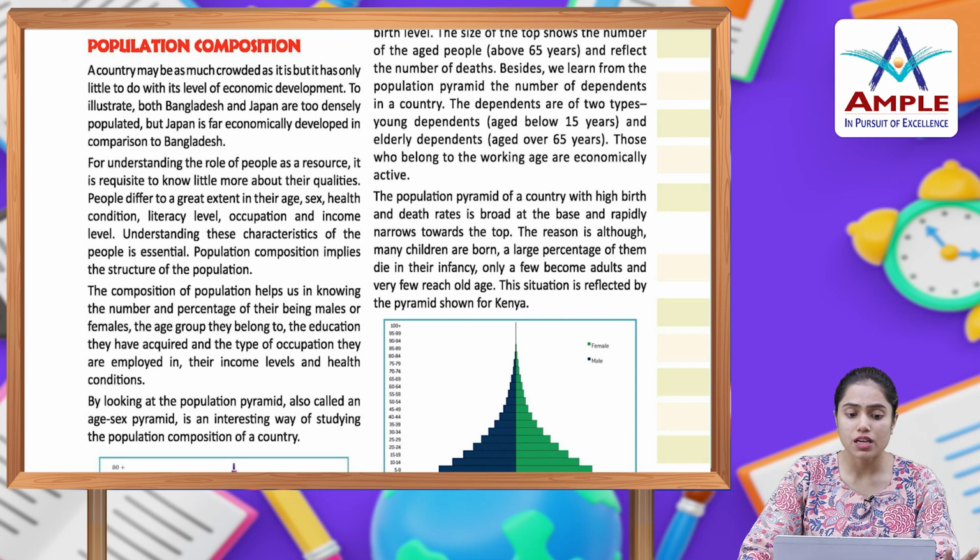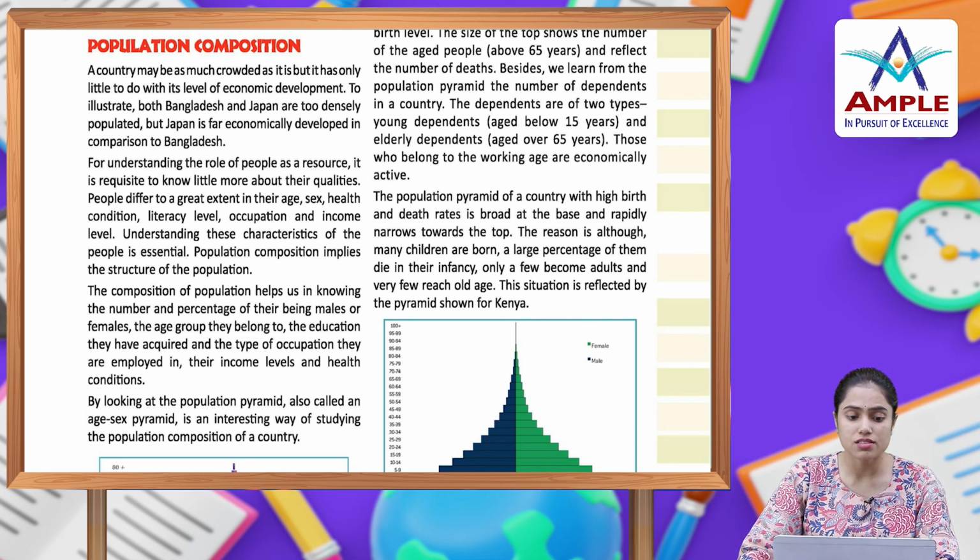A country may be as crowded as it is, but it has only little to do with its level of economic development. To illustrate, both Bangladesh and Japan are densely populated, but Japan is economically developed in comparison to Bangladesh. For understanding the role of people as a resource, it is requisite to know a little more about their qualities. People differ to a great extent in their age, sex, health condition, literacy level, occupation and income level.